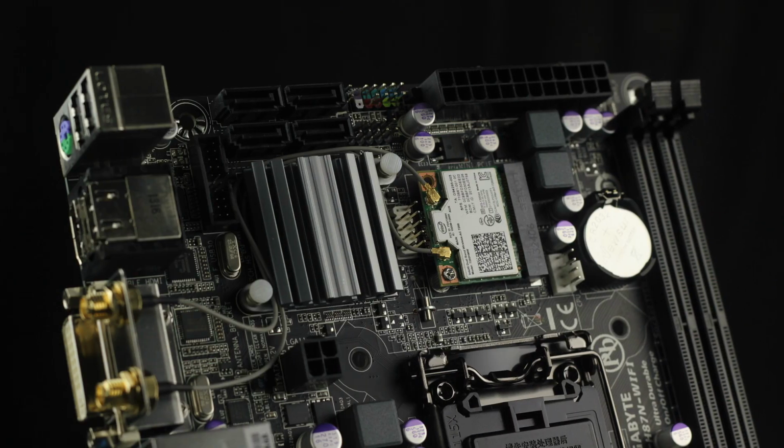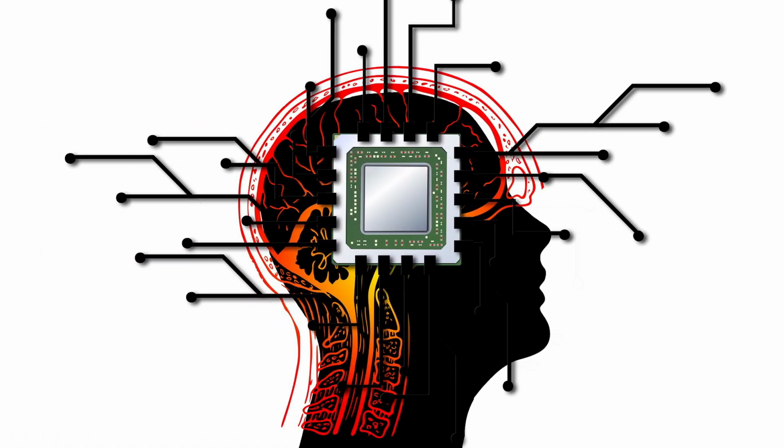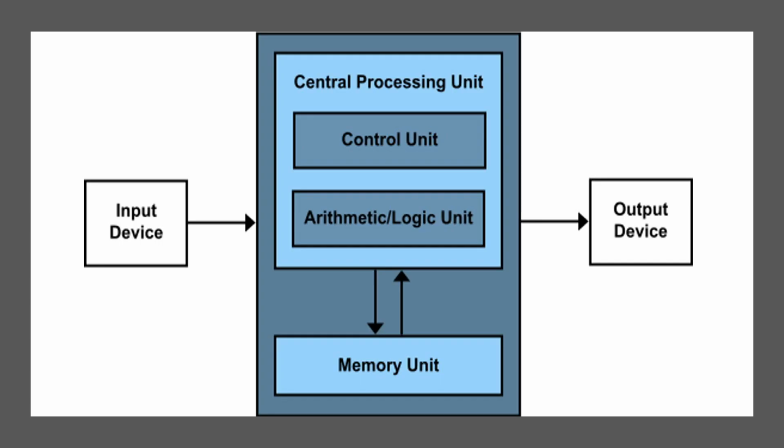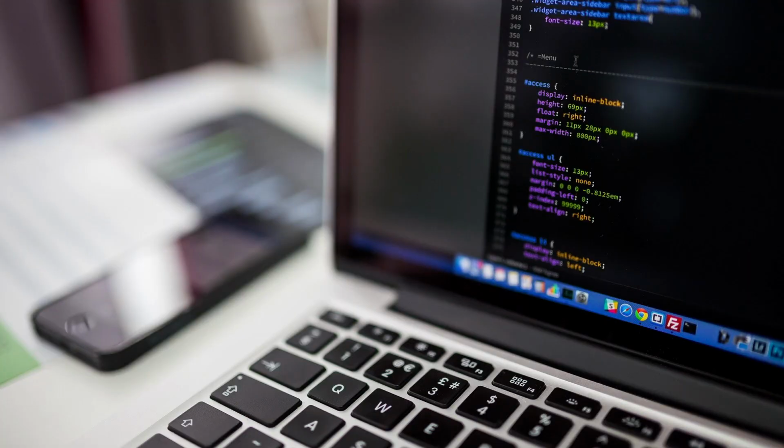Central Processing Unit, that is CPU in short, is known as the brain of the computer which performs all kinds of data processing activities such as storing data, intermediate results and instructions, and controlling the operations of all components of the computer. CPU has three components: arithmetic and logic unit, memory unit, and control unit. Output unit comprises devices which provide us output in the form of information in some meaningful format.